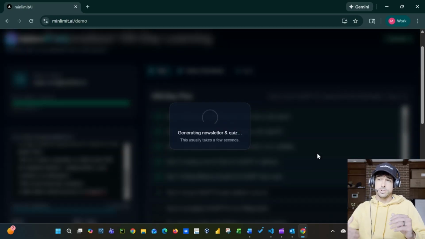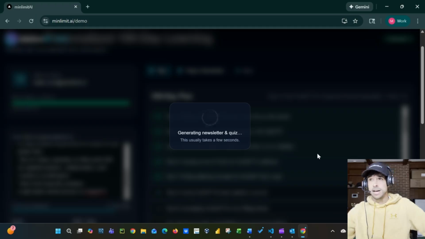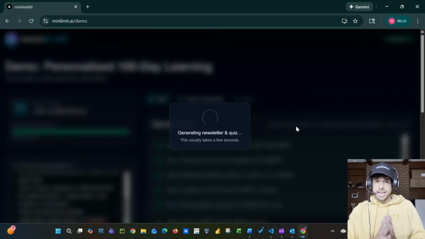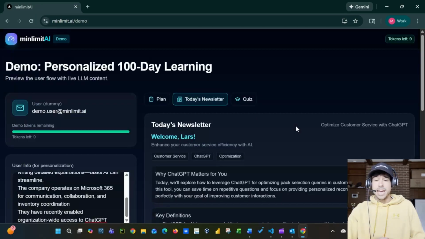Of course, if it was Lars, he would start at day 1, and the next day would come to day 2, day 3, until he got to day 8. But with the demo, we have the ability to kind of cheat a little bit, jump over to this day 8, kind of show you what that's about. And while this is loading up, guys, just remember this could be for any topic, any role, any specific technology, and at any level, beginner all the way up to master, and as specific as you want for this user.